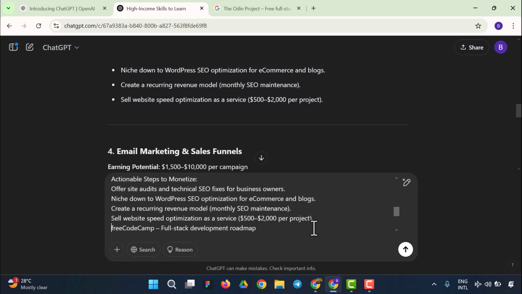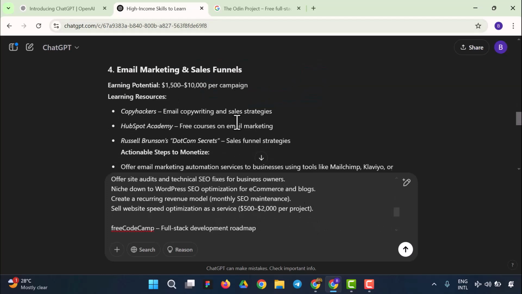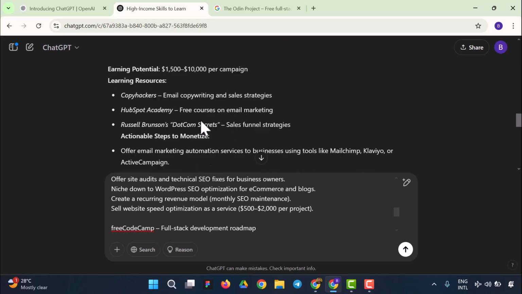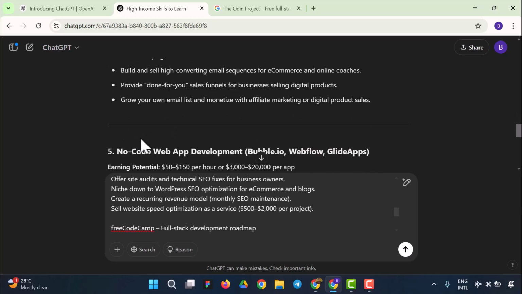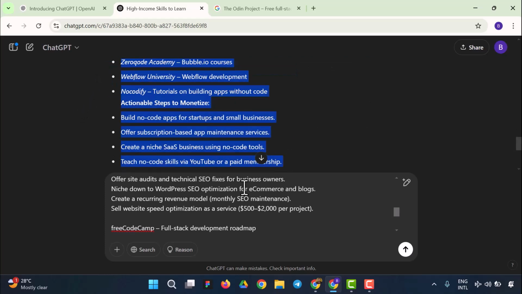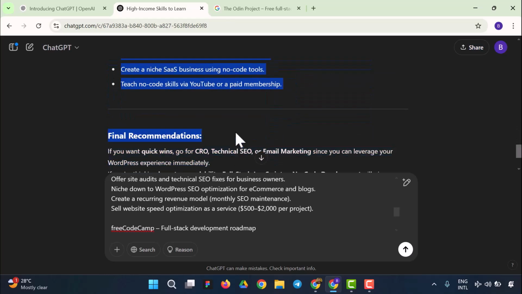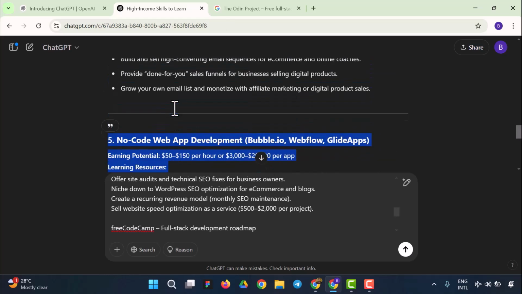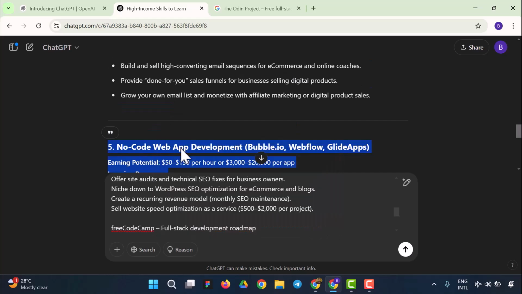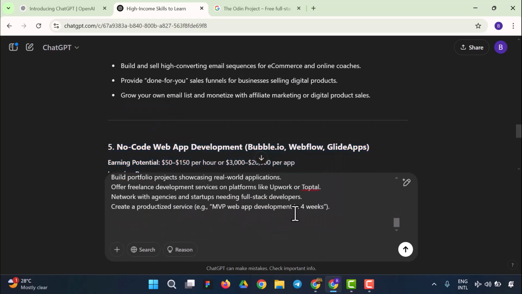I'm going to input that as well. Which one do I want again? So you could see email marketing and sales funnel, so we could look into this as well. Let me add this as the third. I won't take the whole 5, so I'll just take the ones that I feel like I could resonate with. I could resonate with all these, so I'll copy this and put this in. So this will be the third as well, so I'll choose that.